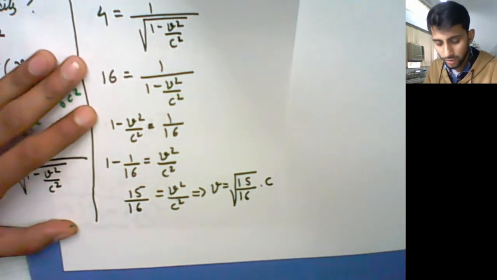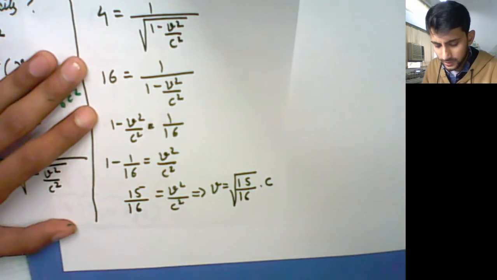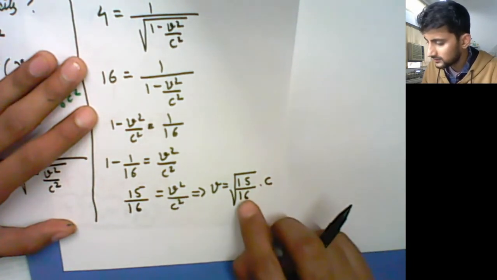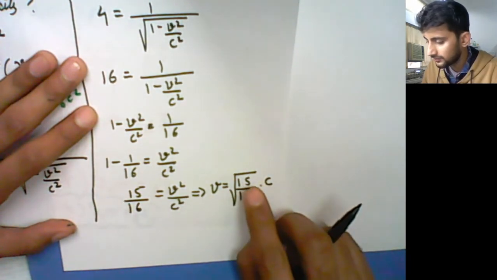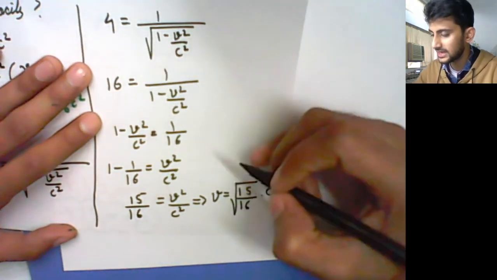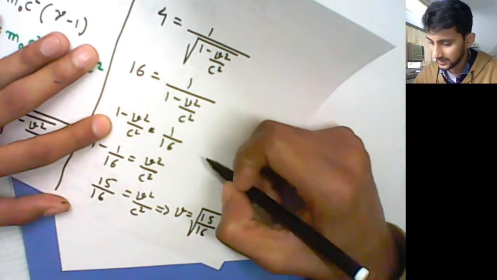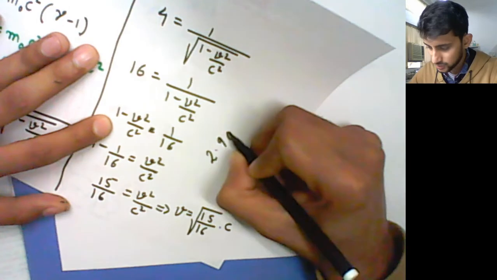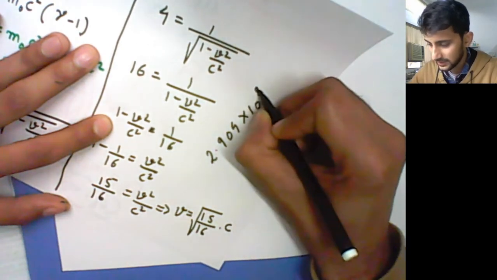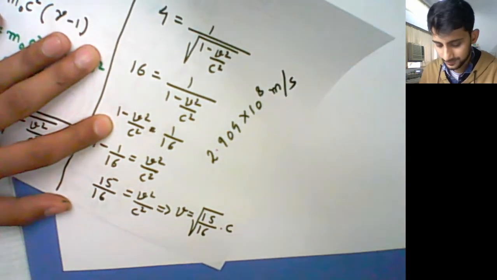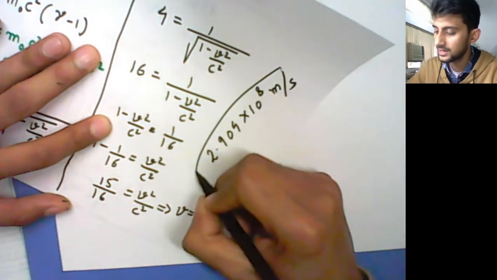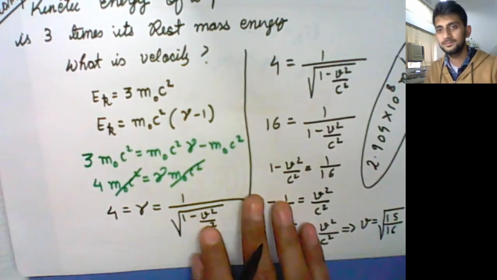That's it. You got the velocity. If you solve this, it should be 1 by 4 root 15 times c. Please check whether your answer comes out something like 2.904 into 10 to the power 8 meters per second. I have already solved it, so you can check if you're getting the same answer or not.